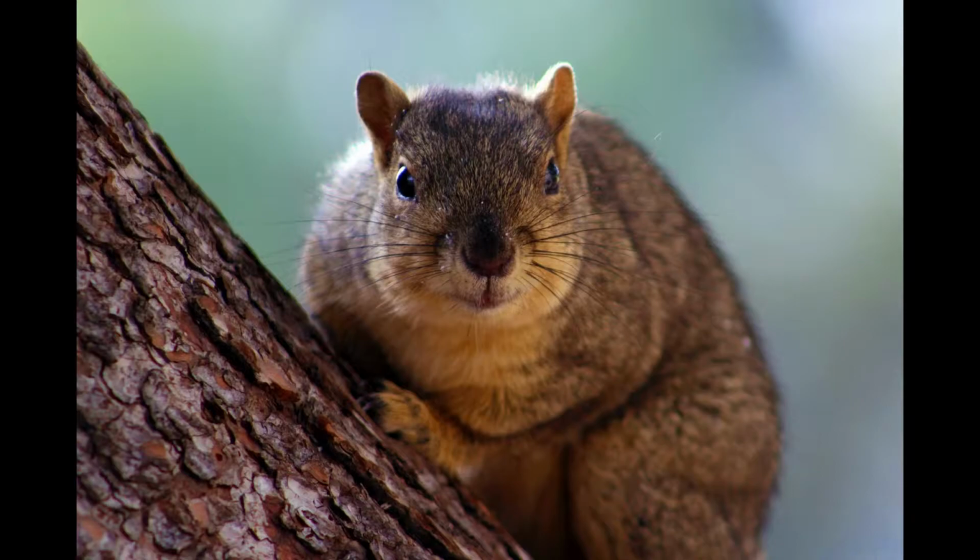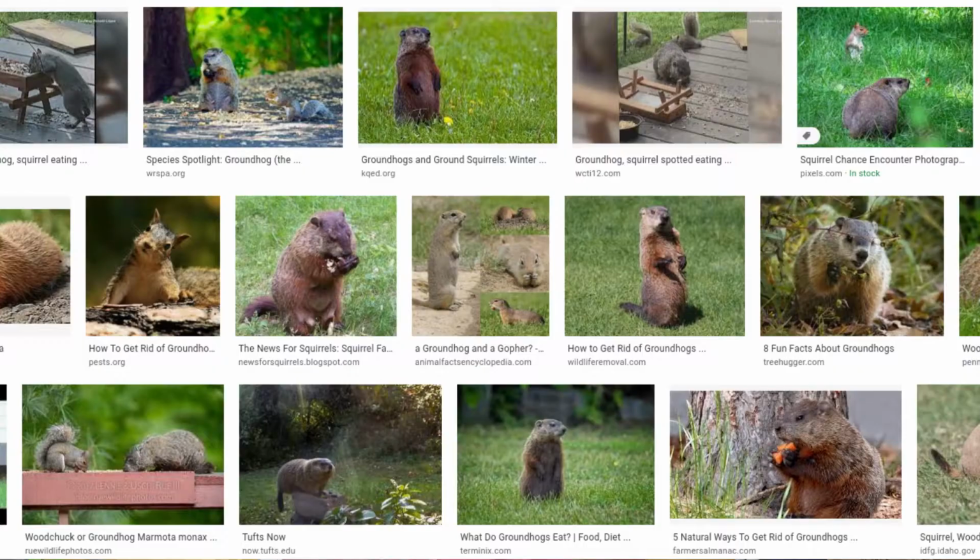An example of machine learning would be that I would want to predict whether this image is a squirrel or a groundhog. So why does this count as machine learning? It counts as machine learning because I'm going to train a model that's going to see lots of images of squirrels and groundhogs, and it will learn by itself to know whether this image is a groundhog or a squirrel.